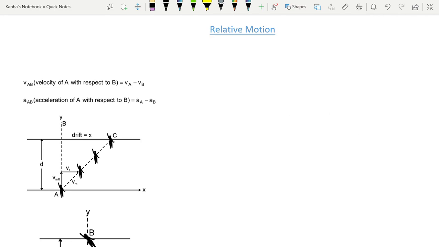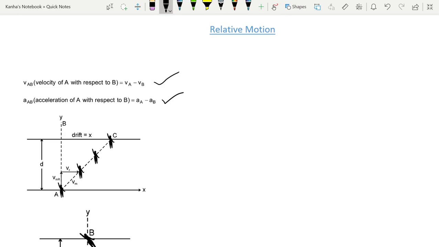First, let's look at the important formula. VAB, or velocity of A with respect to B, is nothing but VA minus VB. Similarly, acceleration of A with respect to B is AA minus AB. Why do we subtract it?